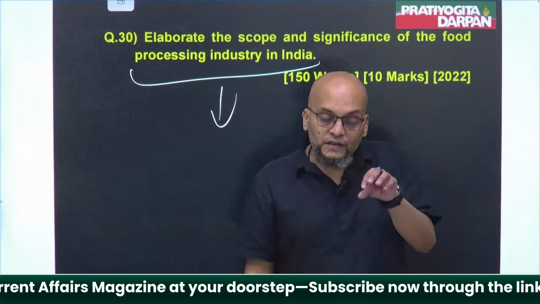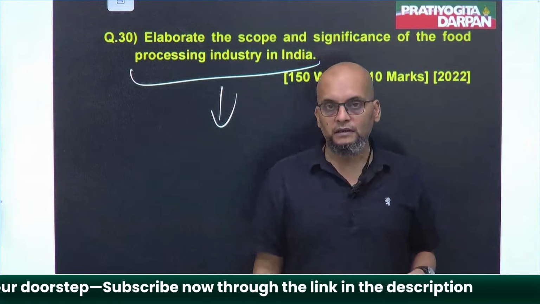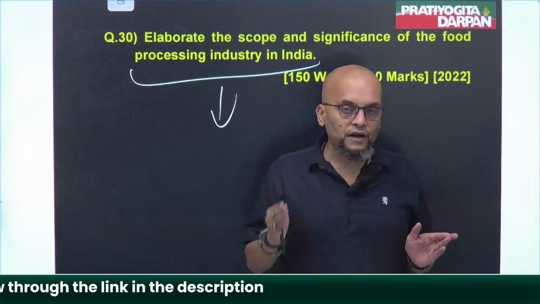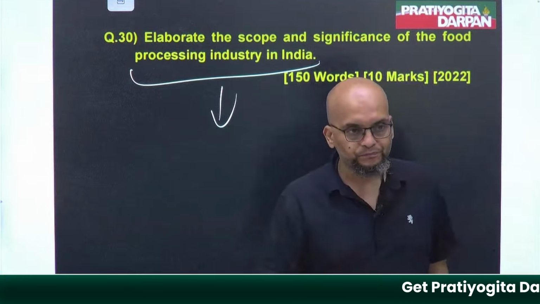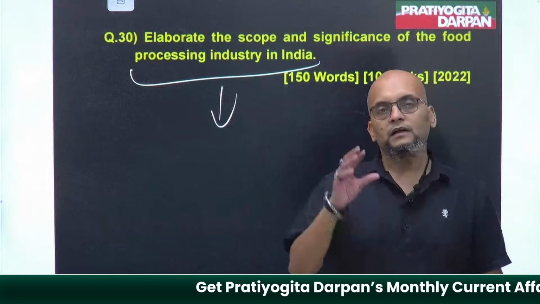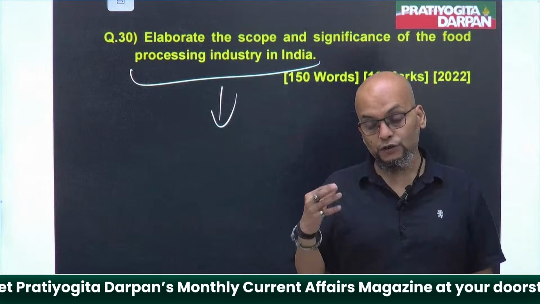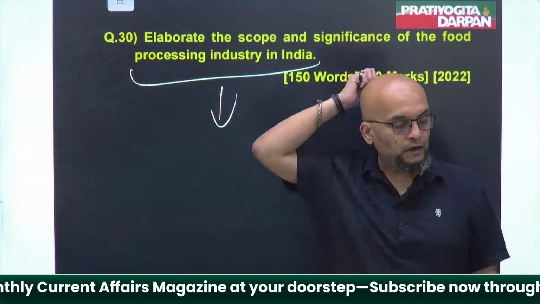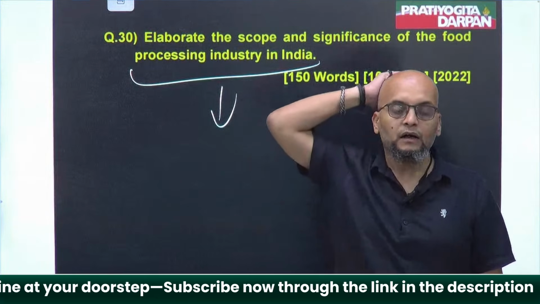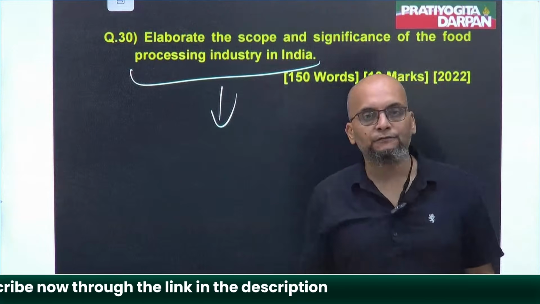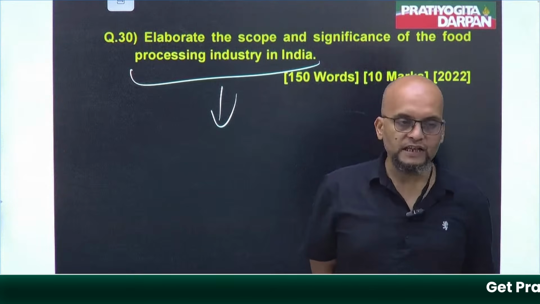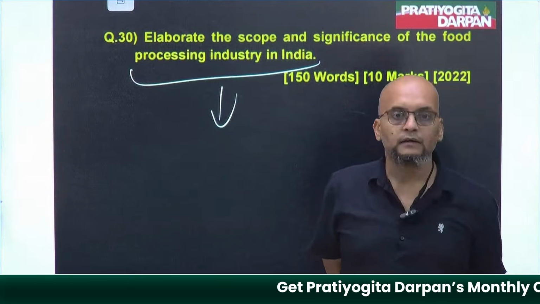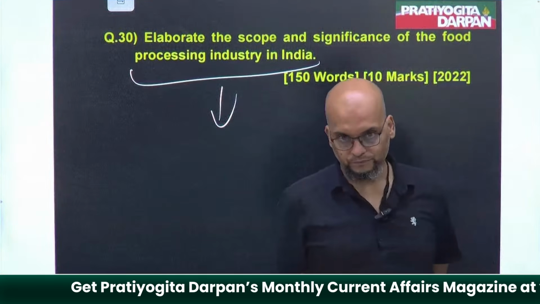So if a food processing industry is set up, it will be a wonderful way of helping our farmers. Why? You can look at the example of Amul. Amul changed the life of lakhs of women and thousands of households in Gujarat.